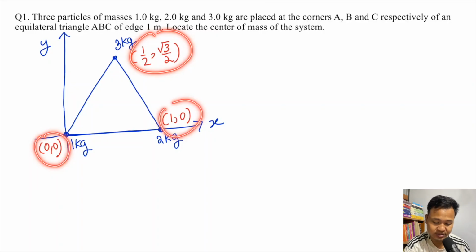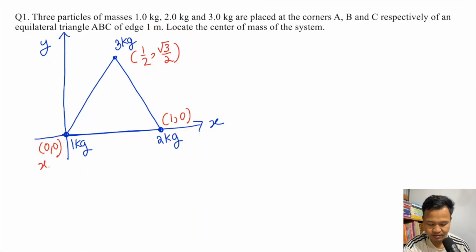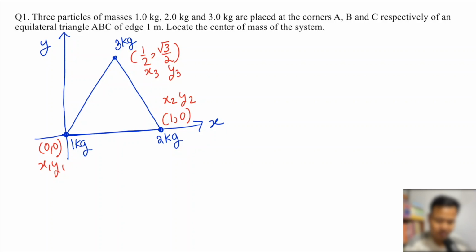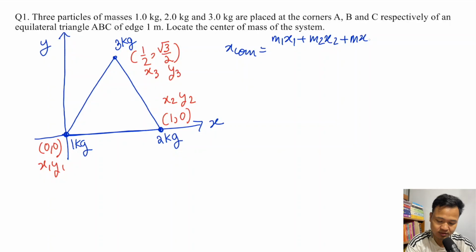So now you have x1, y1, you have x2, y2, and then you have x3, y3. So let's find out the center of mass. X com, the mass-weighted position, so you have m1 x1 plus m2 x2 plus m3 x3 divided by m1 plus m2 plus m3.